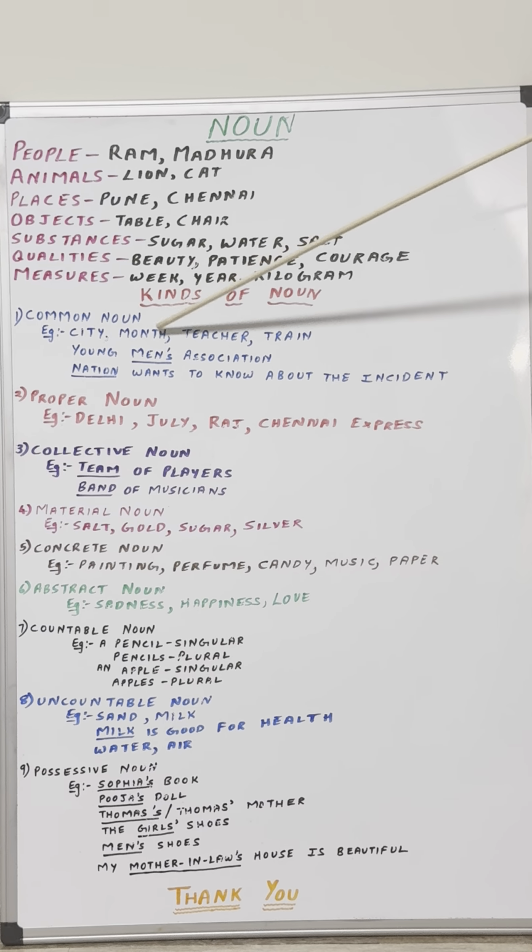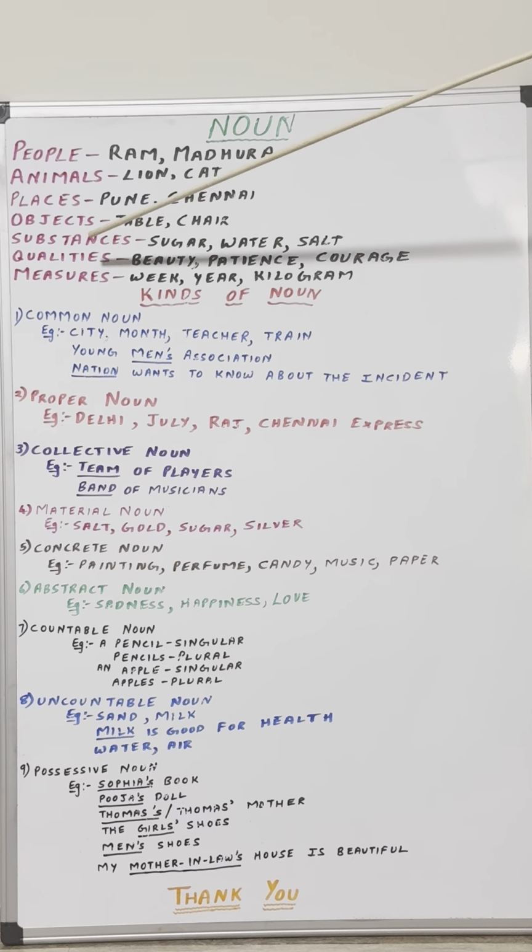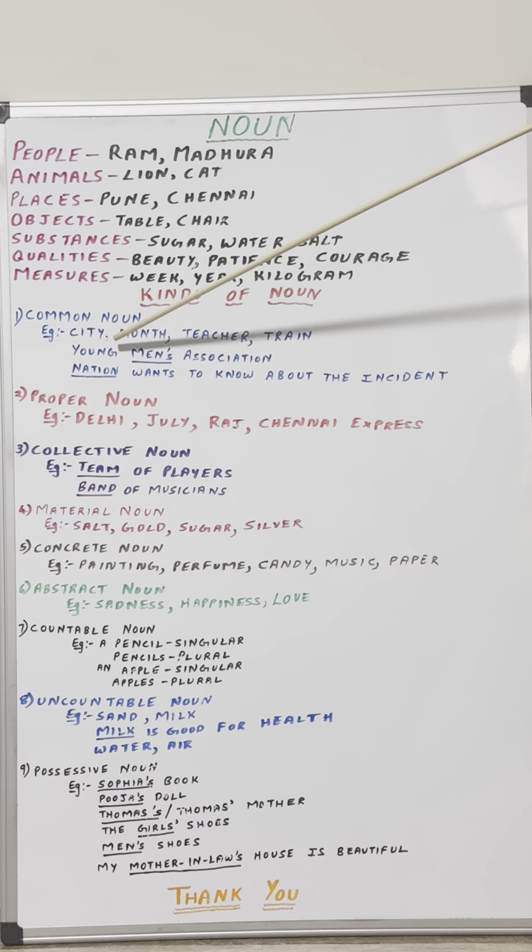The first one is common noun. As the name suggests, common noun refers to the name of person, place, animal or thing in common. They don't refer in particular. For example, city. The moment I say city, do you get to know which city I am talking about? It can be Mumbai, it can be Chennai, it can be Delhi, it can be any city. Do you get any idea? No, you don't get any idea. Why? Because I have just mentioned city. I haven't mentioned in particular which city I am talking about.